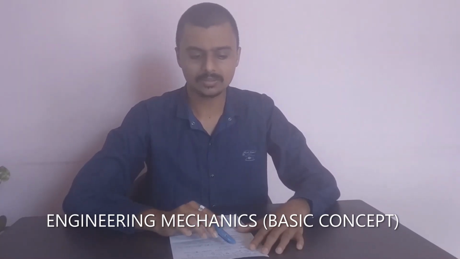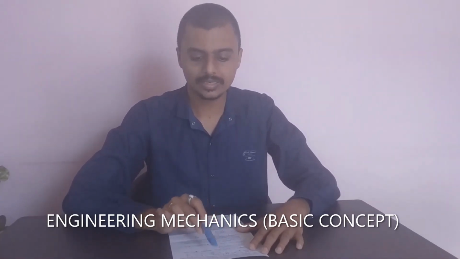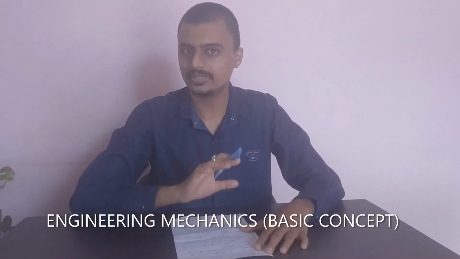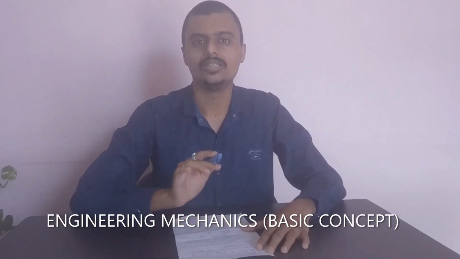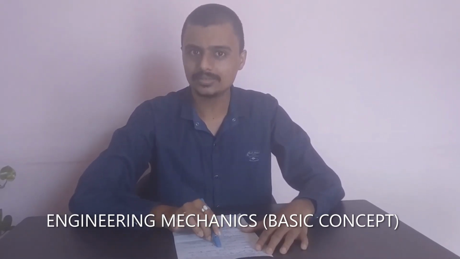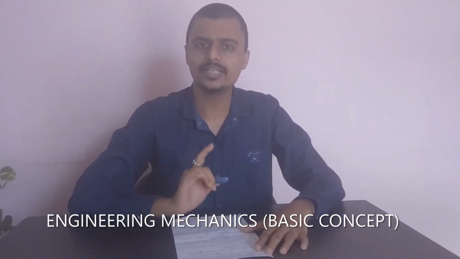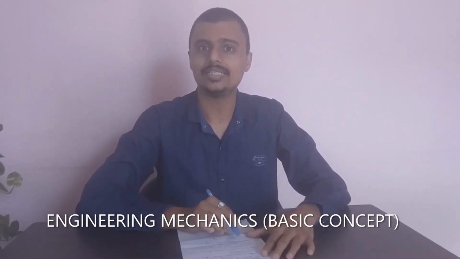Today we will discuss the first point, scalar and vector quantities. Scalar quantities are the quantities which require only magnitude. They don't require direction. Example, mass. The second quantity is vector quantity. The quantities which require magnitude as well as direction are known as vector quantities. Example, velocity.